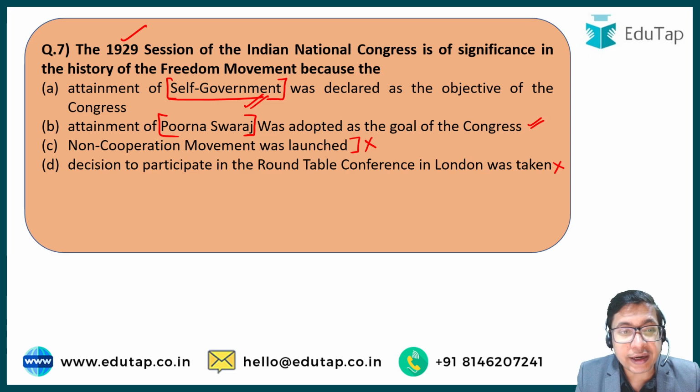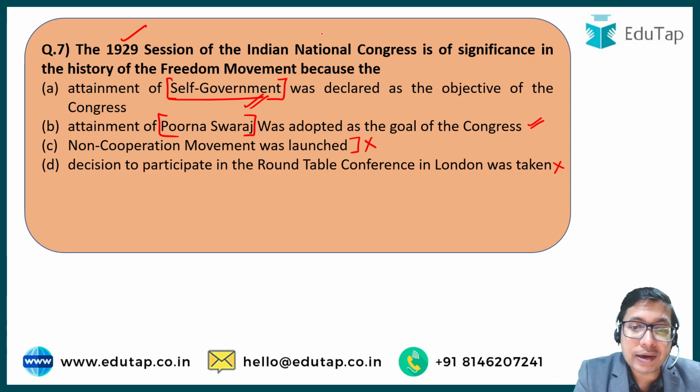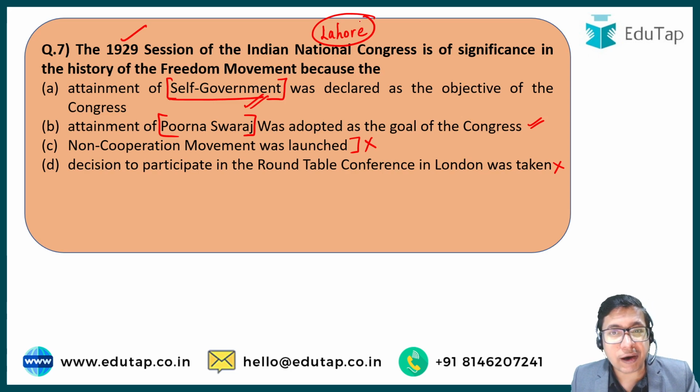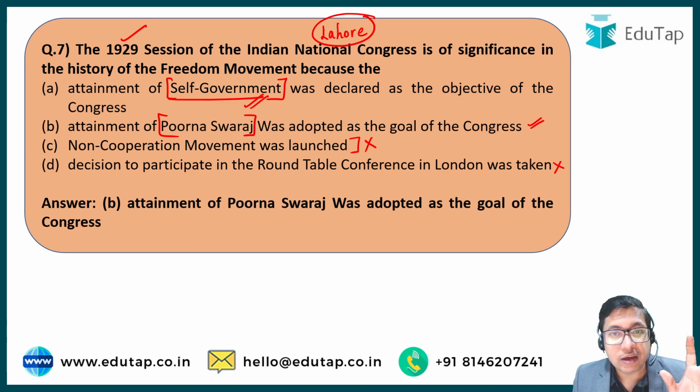Not in the 1929 session. And the 1929 session happened in Lahore, right? And in this session, Jawaharlal Nehru proclaimed this particular resolution that we want Purna Swaraj. We do not want anything else. We want Britishers to leave India, and India wants nothing to do with the Britishers. That is why the correct answer here is option number B.